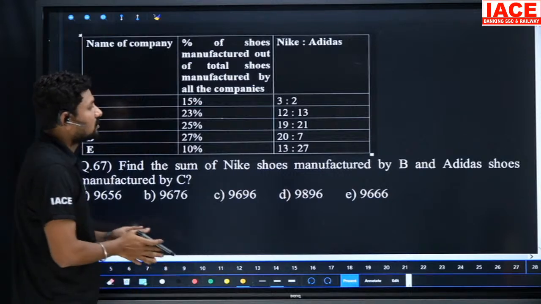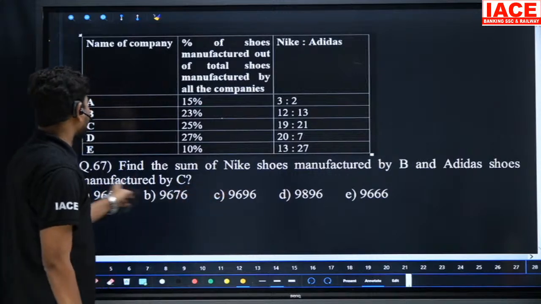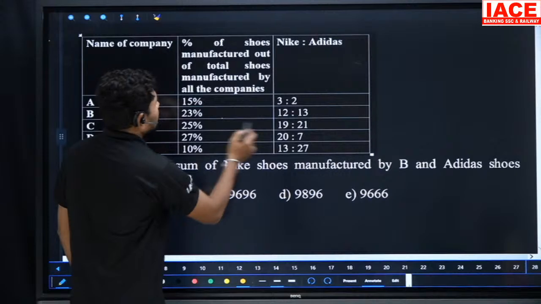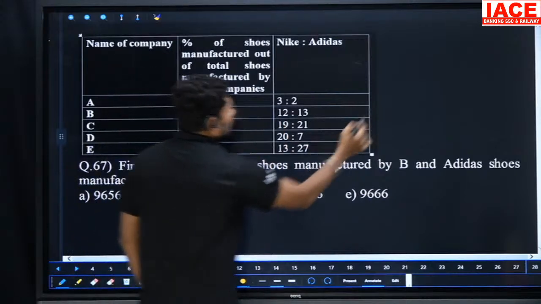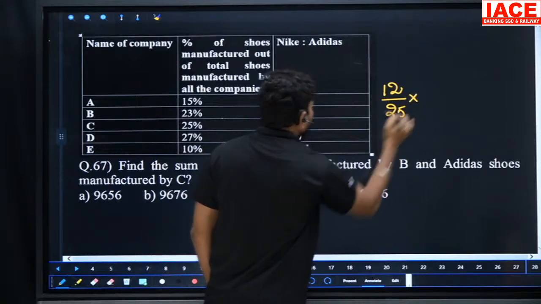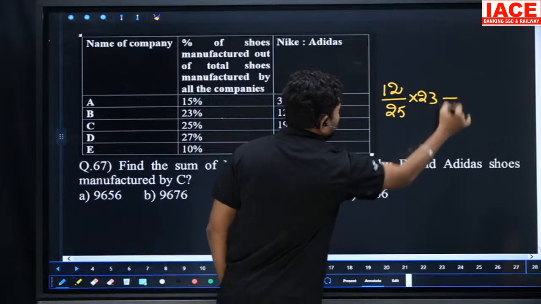Find the sum of Nike shoes manufactured by B and Adidas shoes manufactured by C. Nike shoes manufactured by B means 12 by 25 of how much percentage? 23 percentage. I am not writing the percentage.